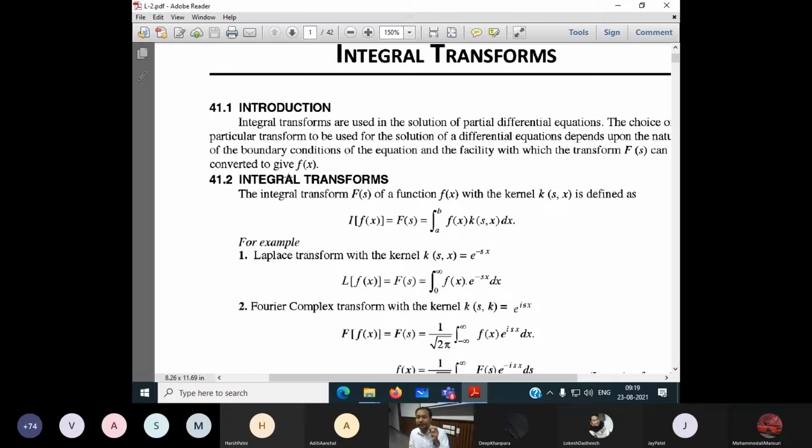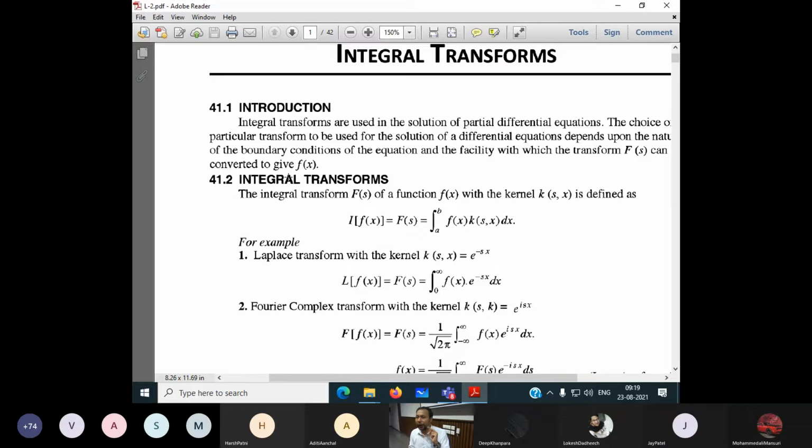So if somebody asks why we require the integral transform, why we require the Fourier transform, today I am giving only two answers. There are a number of importances; out of them, I am giving two. First is that we have to do the frequency analysis.